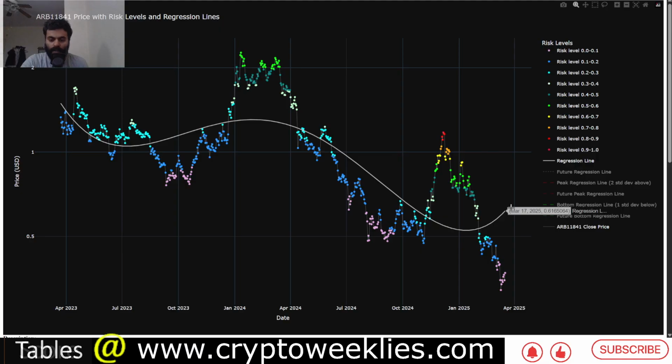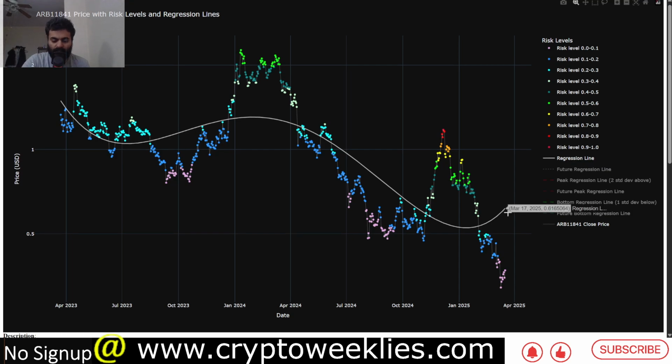The fair value for ARB per this analysis is at around 61 cents, whereas again you can see that this model did identify the December 6th top when the risk levels went as high as about 100%. Right now the risk levels are at 2% per this model. The fair value is an increasing function which goes right now to about 61 cents per this model.